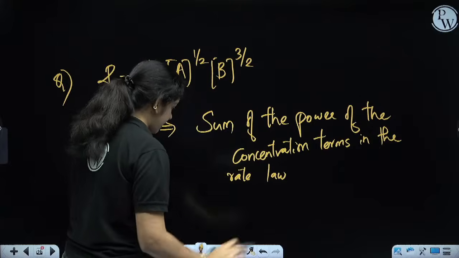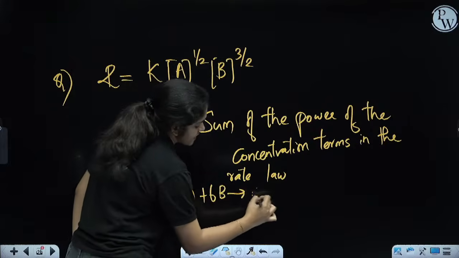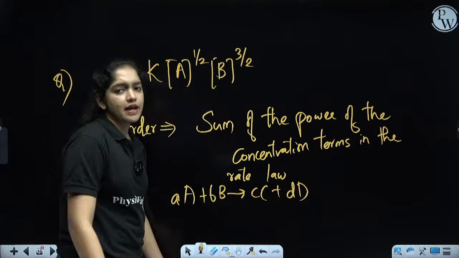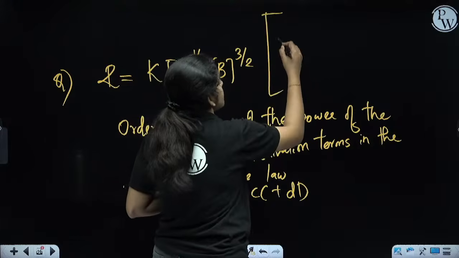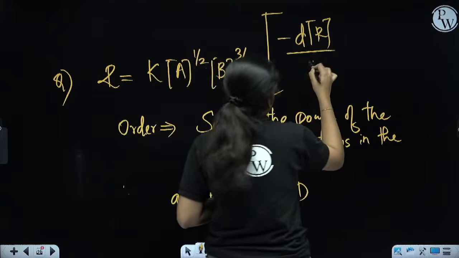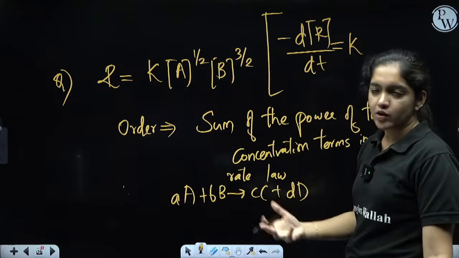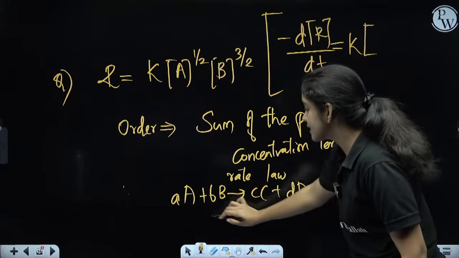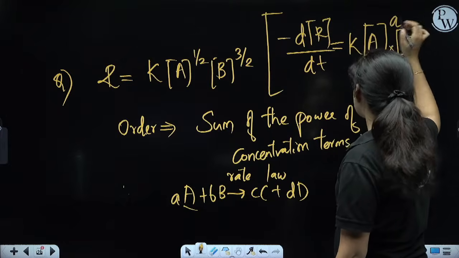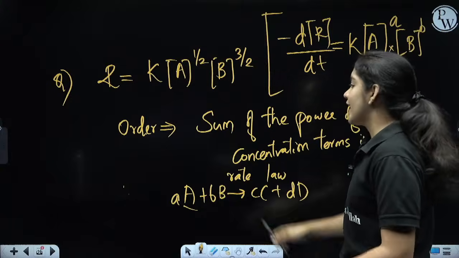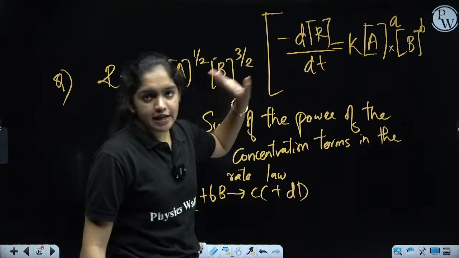For example, if you are given an equation like aA + bB gives cC + dD, how can we write the rate law? We can write the rate law by the equation: minus dR by dt is equal to k, where k is the proportionality constant, or the rate constant, into the concentration of reactant. Who is the reactant here? A raised to a. Then one more reactant is there, so we need to use a multiplication: B raised to b. Now, according to the definition of order, the sum of the power of the concentration terms in the rate law. So this is our rate law. We have written the rate law.